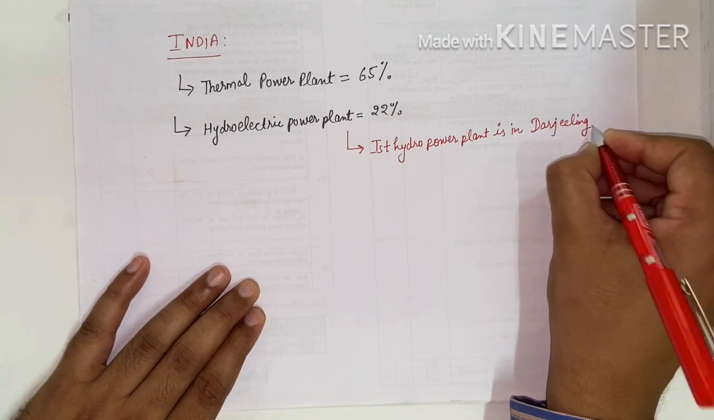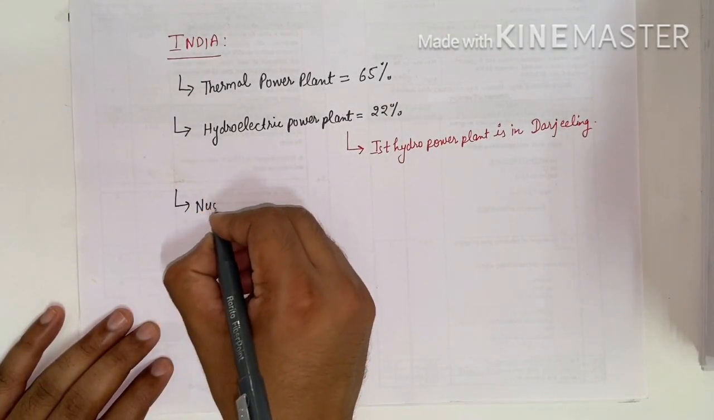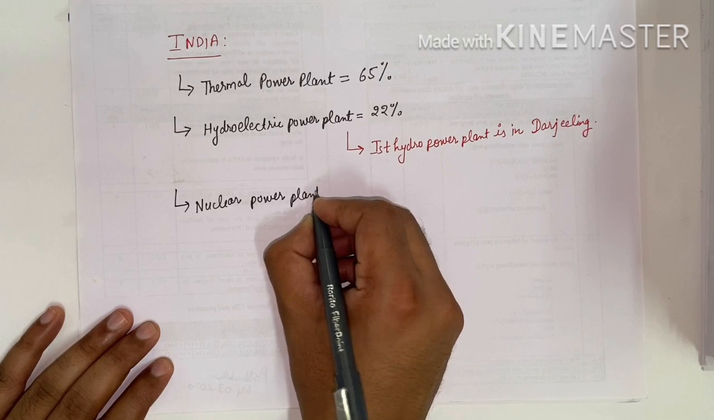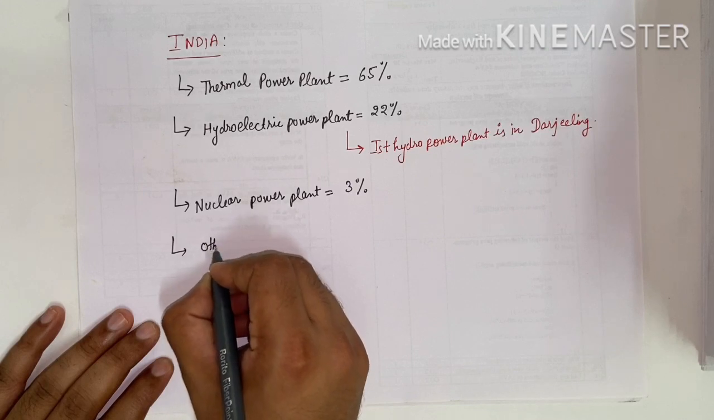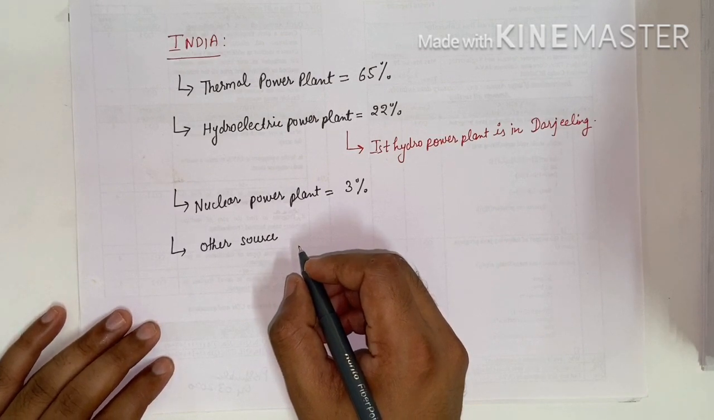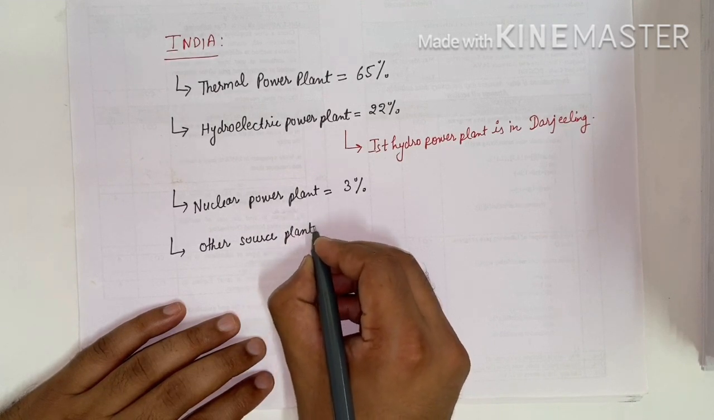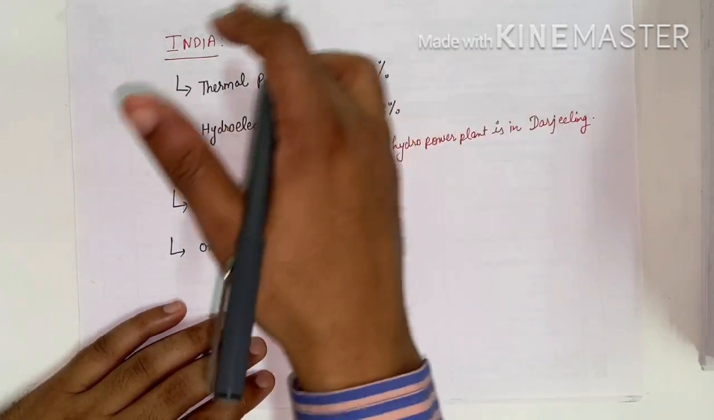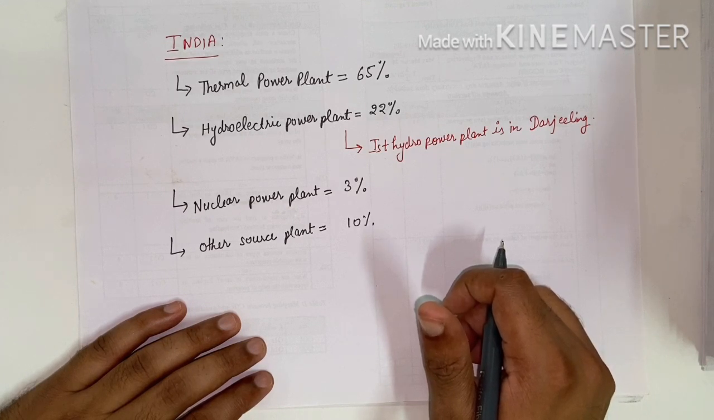Now we have the nuclear power plant. We have 3% of electrical energy from it. And from other sources, meaning the solar farm, wind farm and gas power plant, we have generated the rest of the energy. We have 10% from other sources. So this is about the generation of thermal power plants, hydroelectric plants, nuclear power plants and other sources.